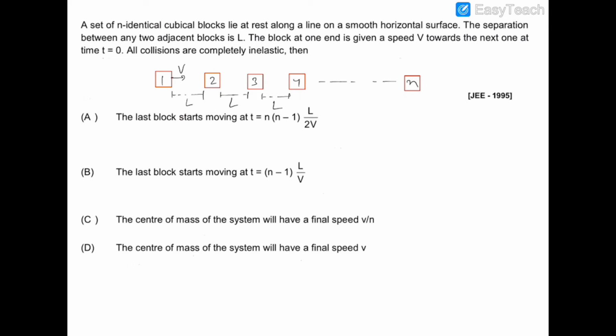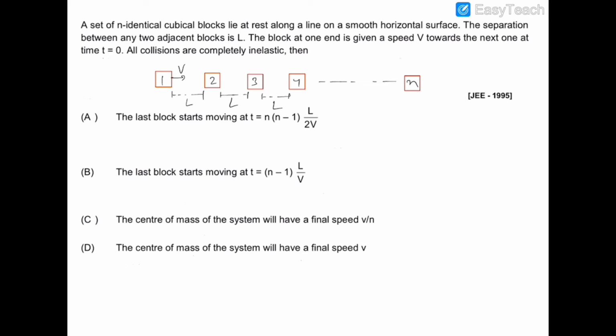In this question, there are n cubical blocks which are lying on a smooth horizontal surface. The separation between any two adjacent blocks is L, and the first block is being given a velocity of v towards the next block at t equal to 0, and all the collisions are perfectly inelastic.